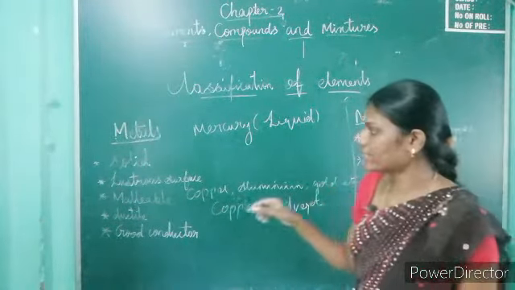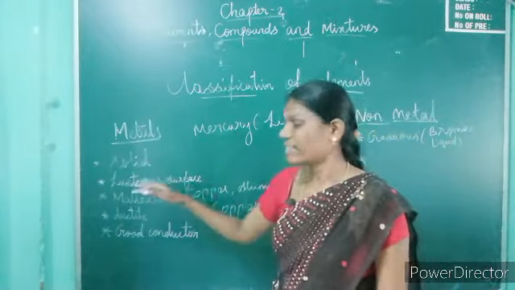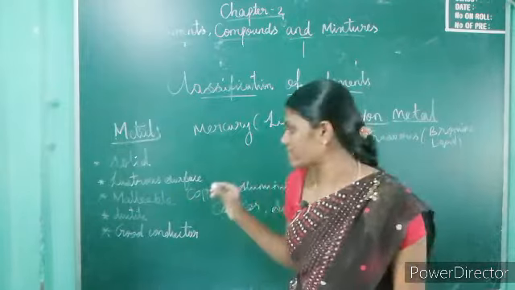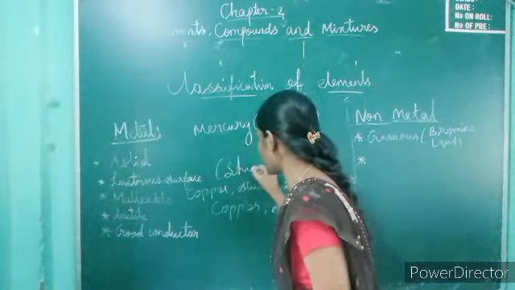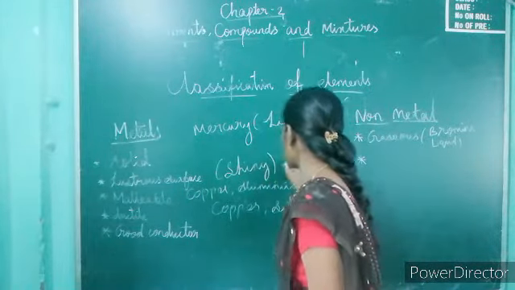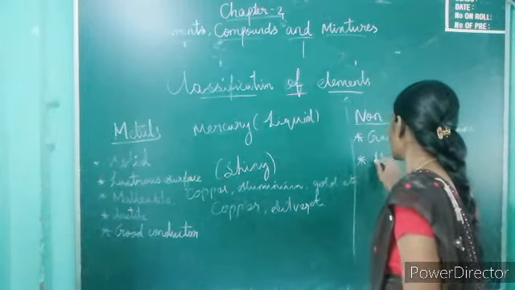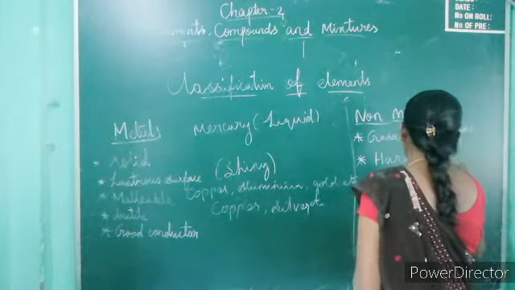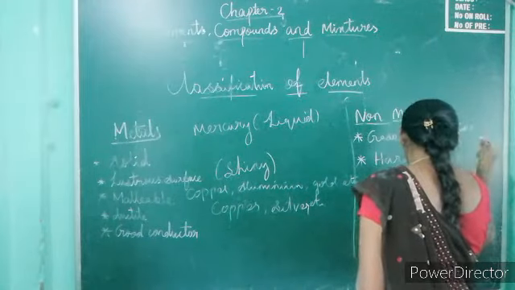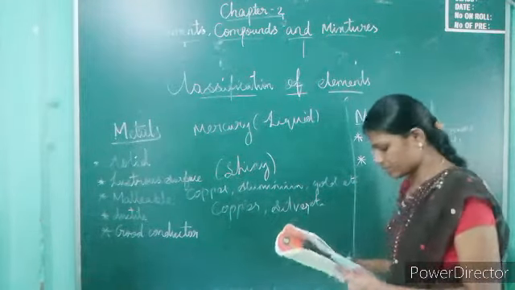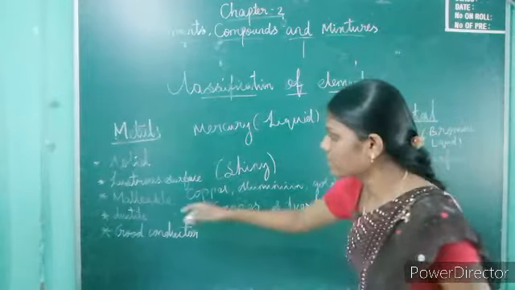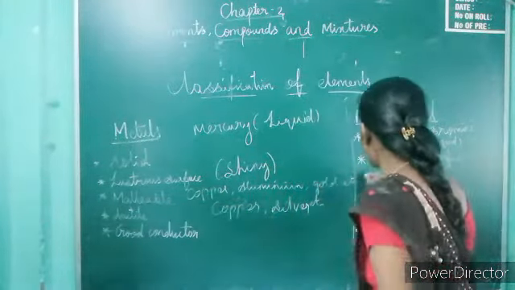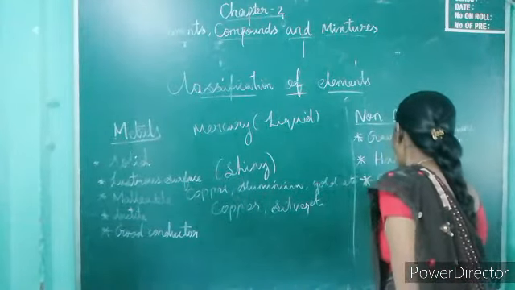Then the second one is lustrous surface. Metals have a lustrous surface, and lustrous means shiny surface. Non-metals have a hard surface. Metals have the malleable character, and non-metals are non-malleable.